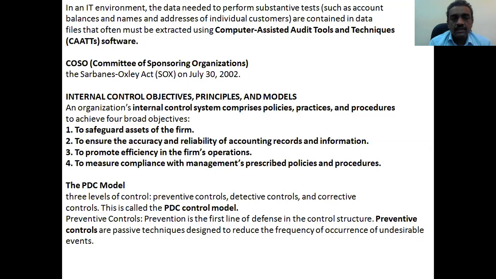Actually, these things are mainly based on the PDC model. What is PDC? Preventive control, detective control, corrective control. If you have any kind of organization, the basic three things needed are preventive, detective and corrective control.